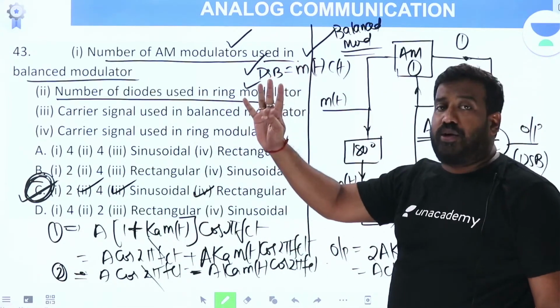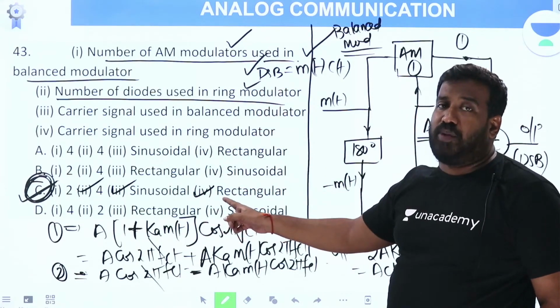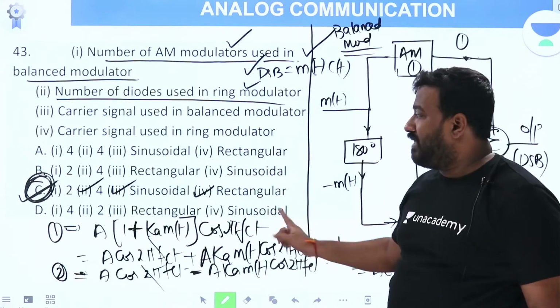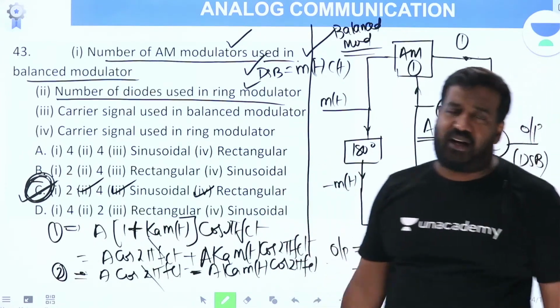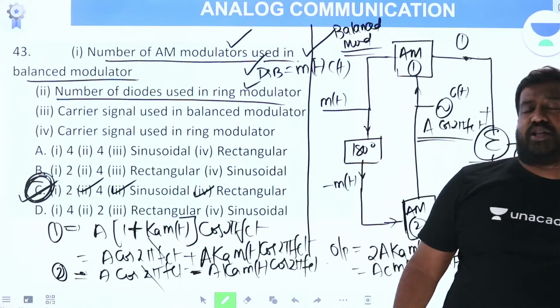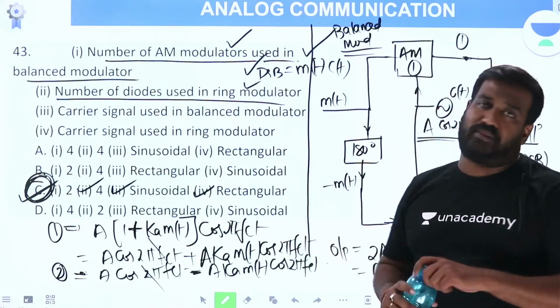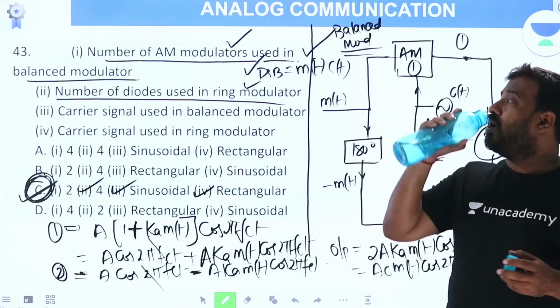We use 4 diodes in ring modulator. We use high frequency sinusoid in balanced modulator, and we use high frequency pulse train or rectangular pulse in ring modulator. Therefore, option C is the answer. Concept oriented question again. If you don't know about balanced modulator and ring modulator, you can't write this question. Clear?